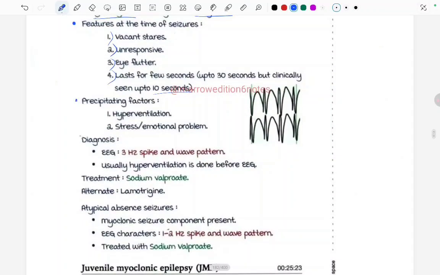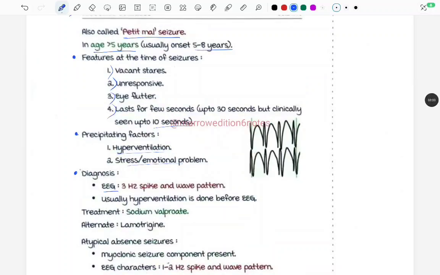There are certain precipitating factors for this. There is hyperventilation and stress or emotional problems. And for the diagnosis, EEG is done, that is a 3 Hz spike and wave pattern. Usually hyperventilation is done before EEG because we want to see what happens during the seizure, no?